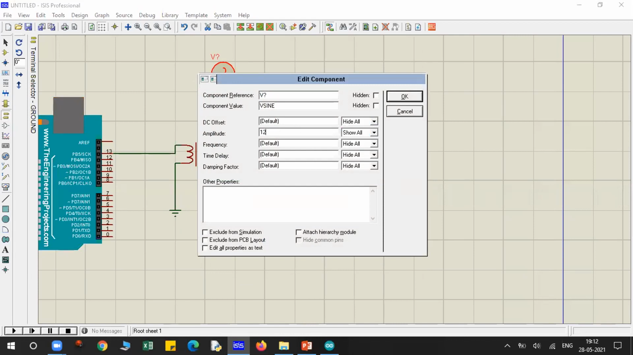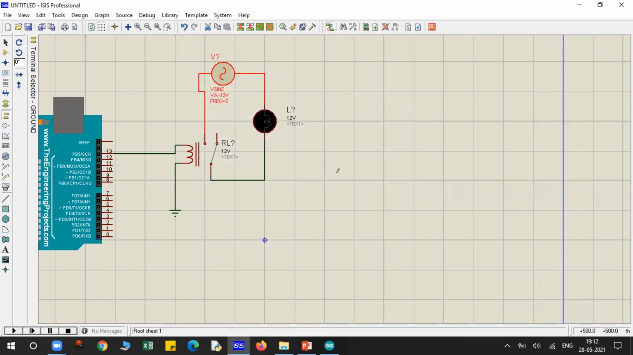Let's make it 12, make it 5. Okay, try to run this.